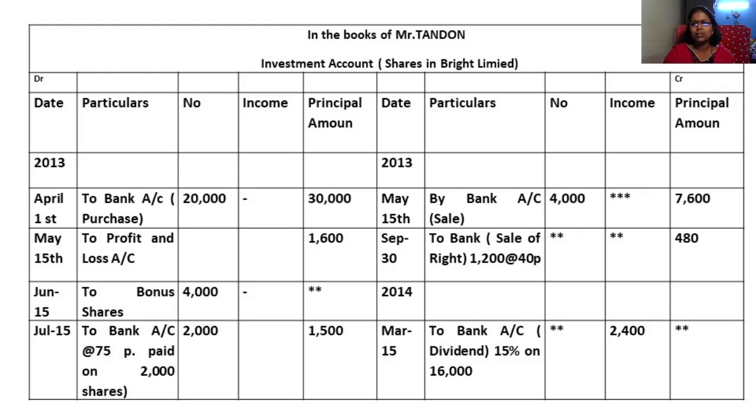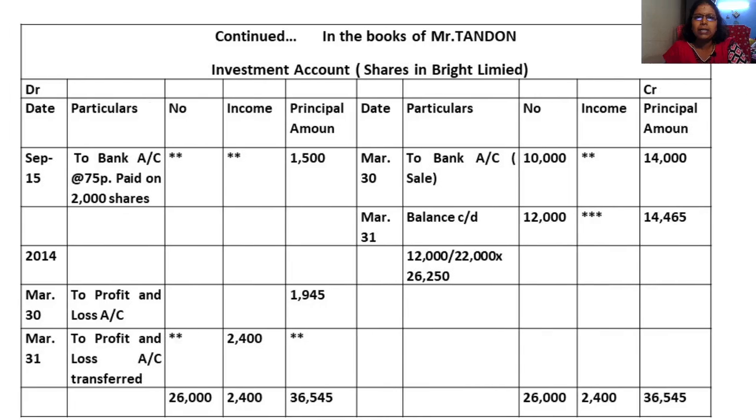Okay, hope you have understood, students. This will further continue. You can see here, to bank. Okay, debit what comes in, credit what goes out. Dividend they are declaring at 15%. So 16,000 should be taken. 16,000, how? 20,000 purchased minus 4,000. On 16,000, 15% will come. It's an income. Okay, income, interest, dividend, everything will come in the income column.